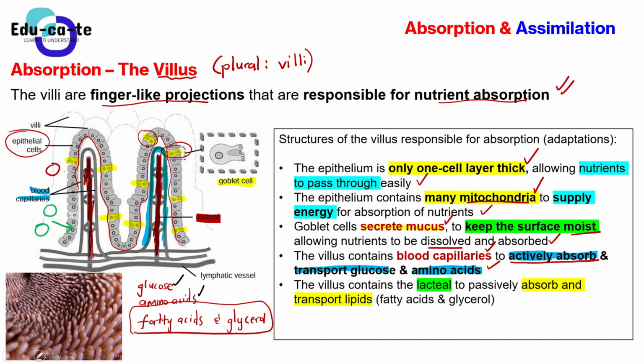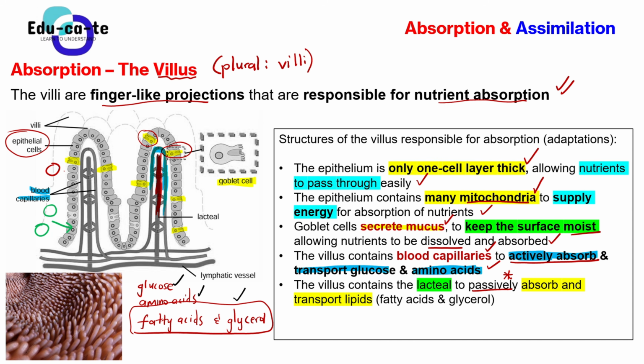So the lacteal, what does it do basically? The lacteal is the one that will now absorb the lipids. You can say the lipids, or you can say fatty acids and glycerol. So the fatty acids and glycerol will now go to the lacteal. So now we know where they go. You can see each and every nutrient has somewhere to go into the blood. And when we are absorbing the lipids here, it's a passive absorption. When you say that it's a passive absorption, it simply means that you don't require that much energy. It happens on its own.